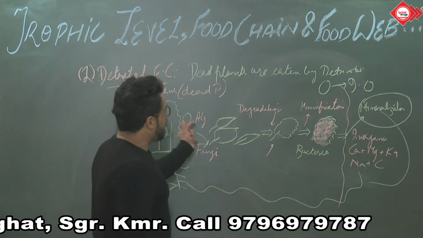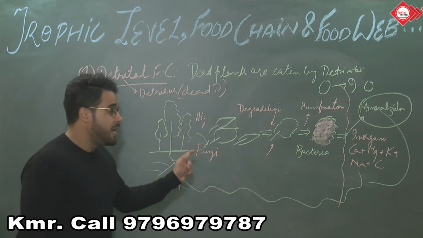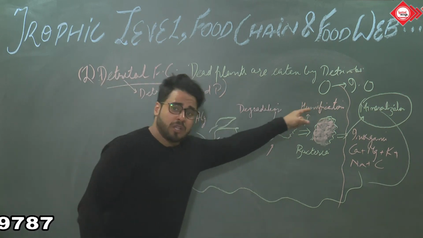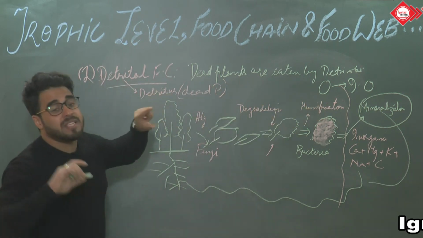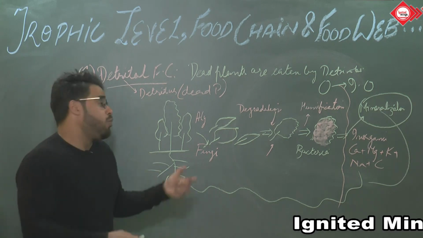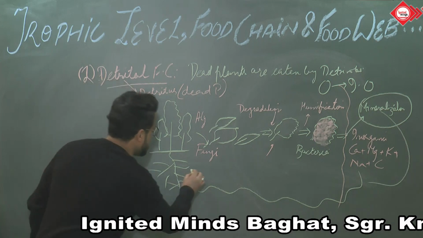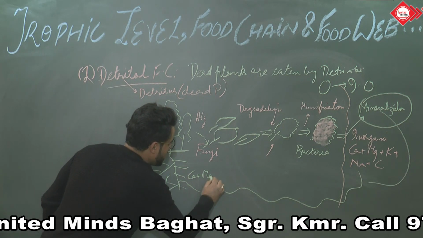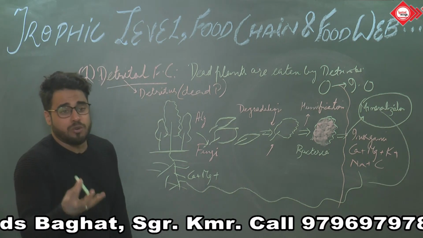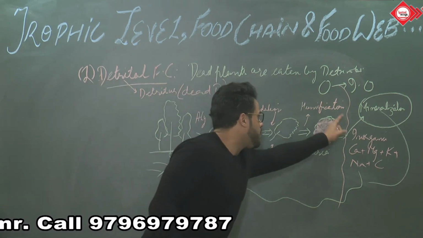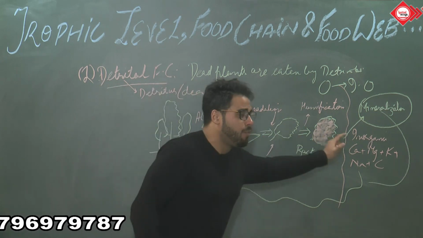So all this decomposition that happens, it shows here this detritus food chain, where dead plants are eaten by detritivores, and this is very important and is found more in forest areas, because in forest areas there are a lot of trees, and these trees ultimately need these nutrients, these calcium, these magnesium, these other elements, very necessary nutrients, and these nutrients are inorganic in nature, and these are basically transformed from here to here by these decomposers.